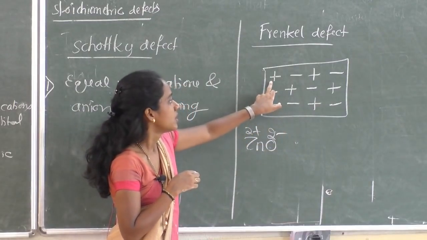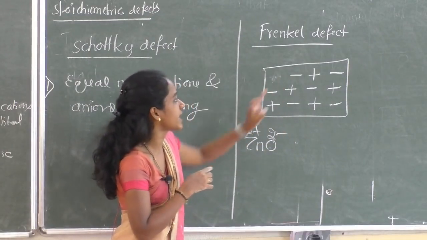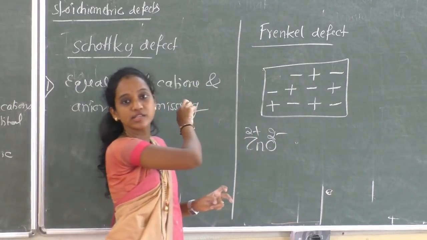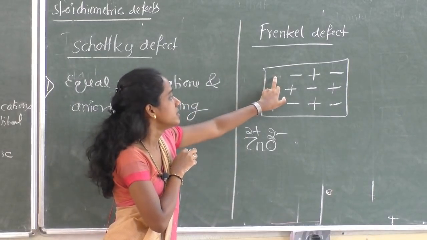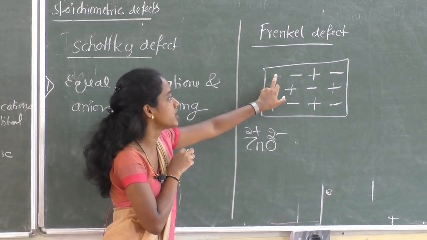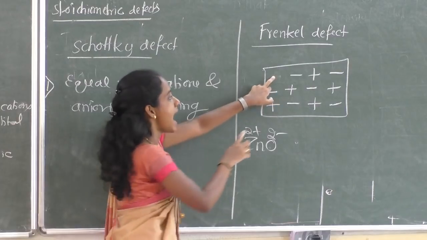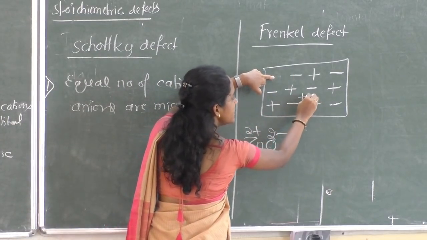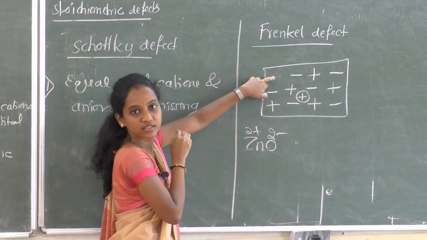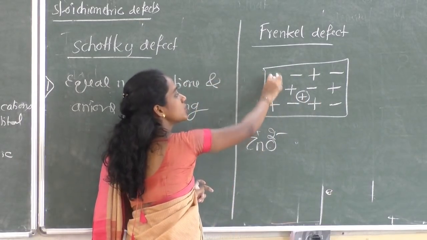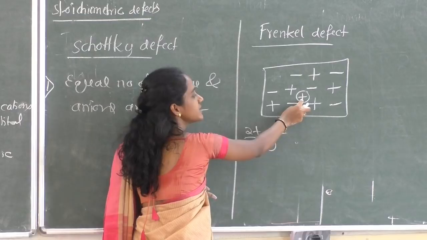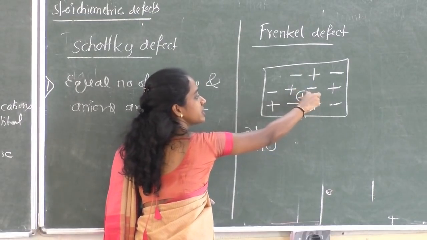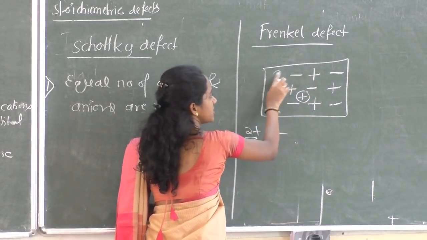Now, one of the cations, a positively charged ion, dislocates from the normal position, and it will appear at the interstitial site. From the normal position to interstitial, in the sense between the spheres. So these are all the spheres here.